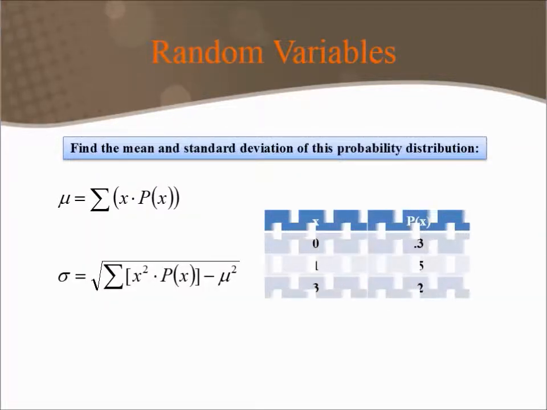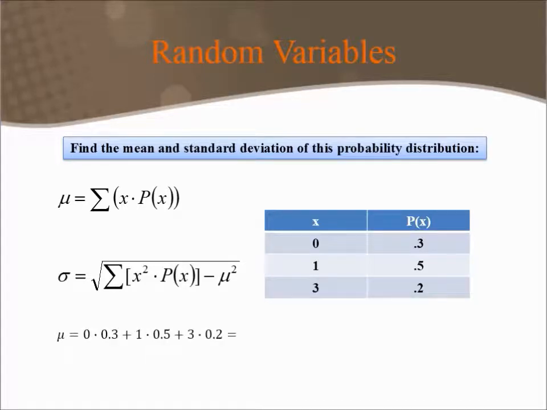So for example, if we had this probability distribution and we wanted to find the mean and standard deviation, let's first calculate the mean. To do that, I'm going to take 0 times 0.3 plus 1 times 0.5 plus 3 times 0.2. Adding up each of those terms gives me 1.1.